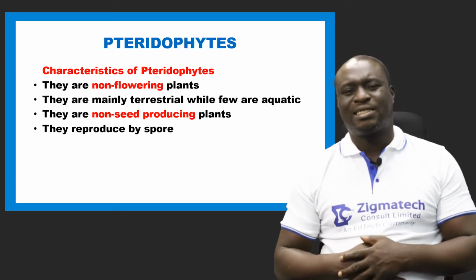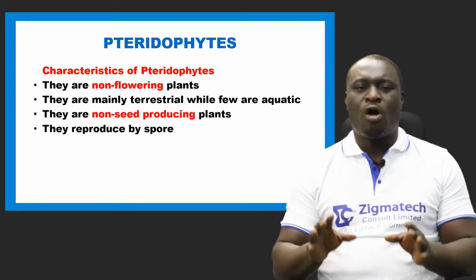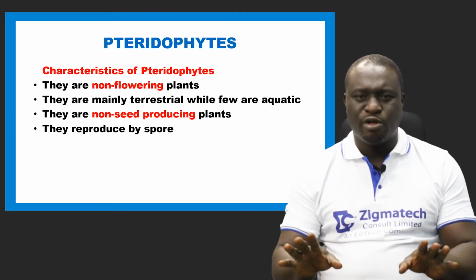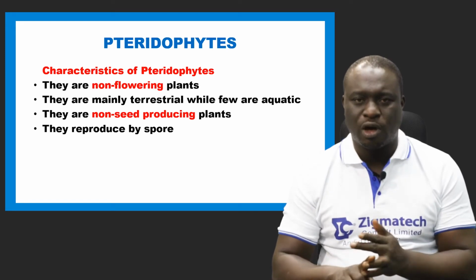Number three is that they are non-seed producing plants. Now, all flowering plants produce seeds, but Pteridophytes, they do not have flowers, and so they do not produce what?